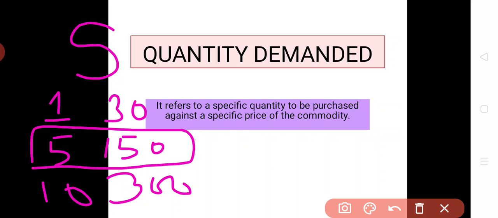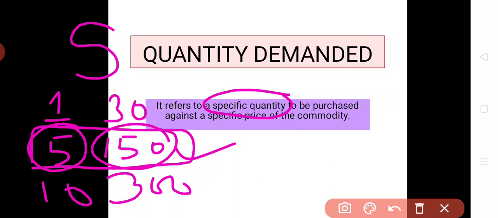These are the demands which a consumer asks, but the choice a consumer finally makes to buy the product, from the available quantities of 1, 5 and 10, is called the quantity demanded. If a consumer chooses 5 kg of sugar, then the quantity demanded is 5 kg. It refers to a specific quantity to be purchased at a specific price of a commodity. Here the specific quantity is 5 kg and the specific price is 150 rupees.